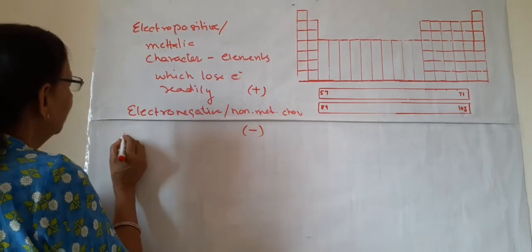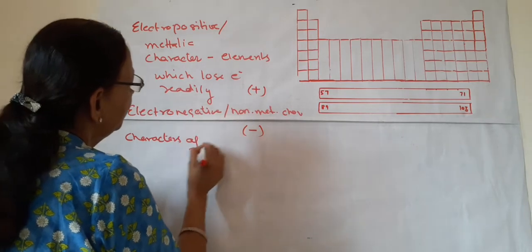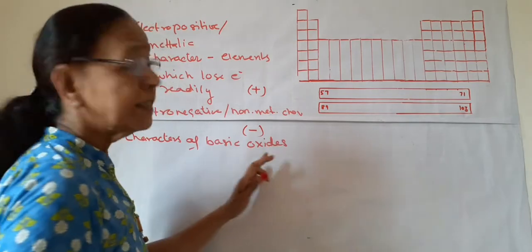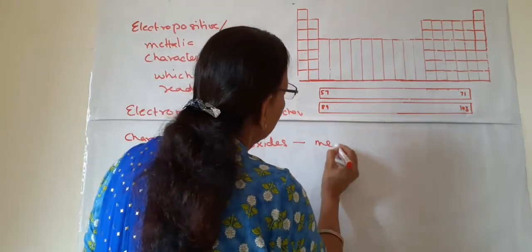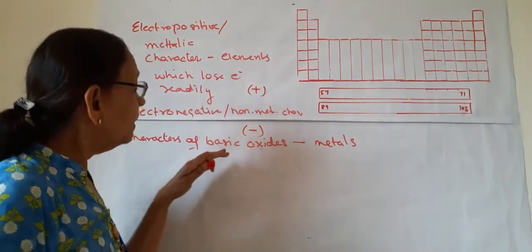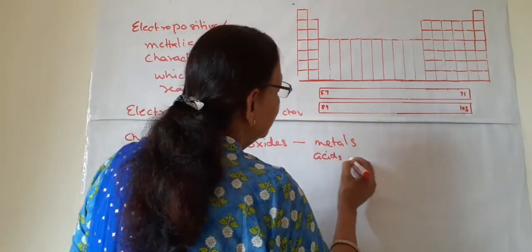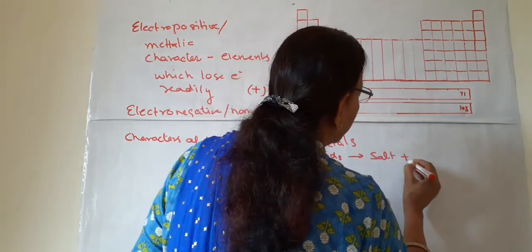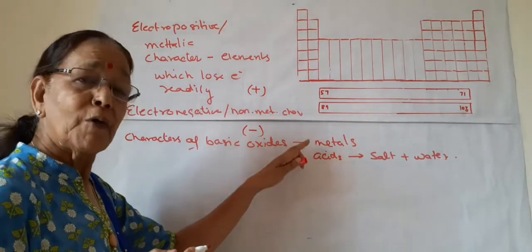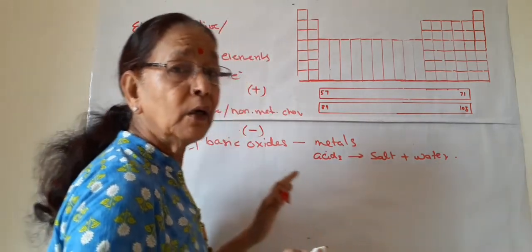The next we have is the character of basic oxides. What are basic oxides? Basic oxides are formed by metals. And the basic oxides, when they react with acids, form salt and water. So this is the tendency of basic oxides. They are from metals, and when they react with acids, they form salt and water.